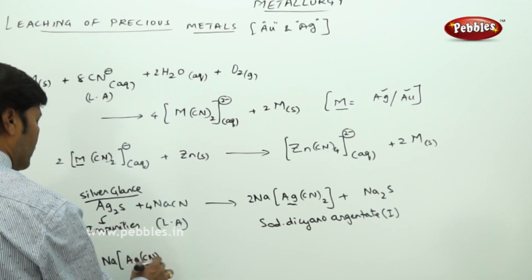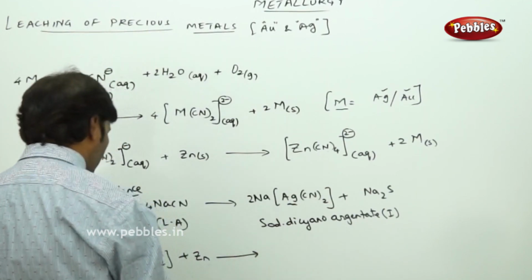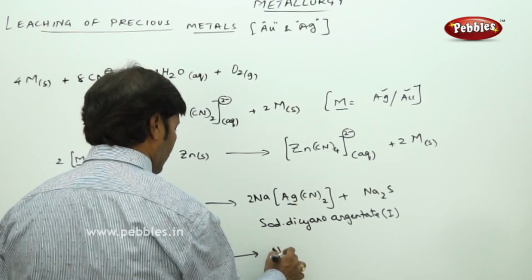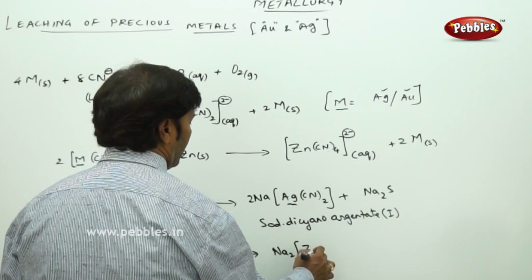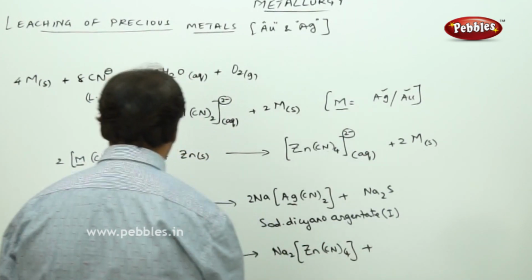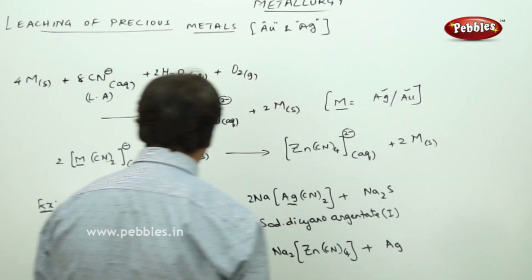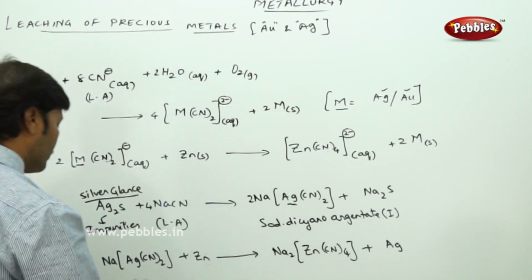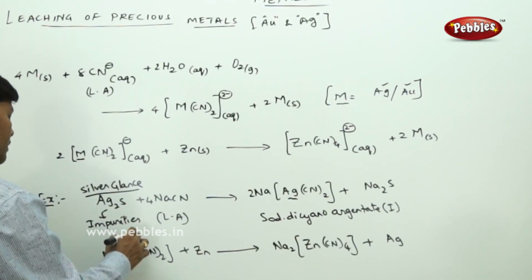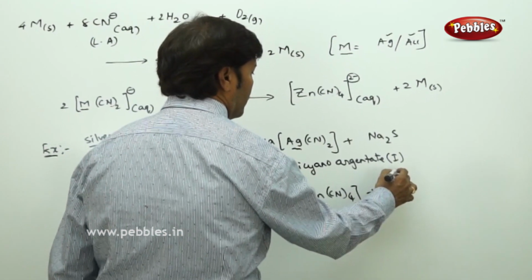Now take this NaAg(CN)2 plus zinc, which gives you Na2Zn(CN)4 plus the metal, which is going to be extracted here. The metal is displaced, so zinc is trying to reduce, because here the silver is in the +1 oxidation state and here silver is in the 0 oxidation state.